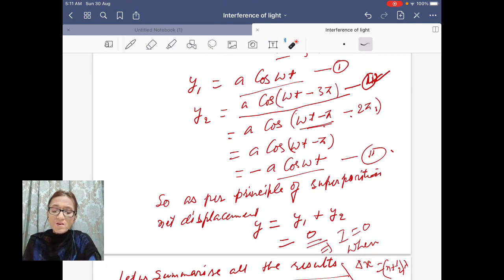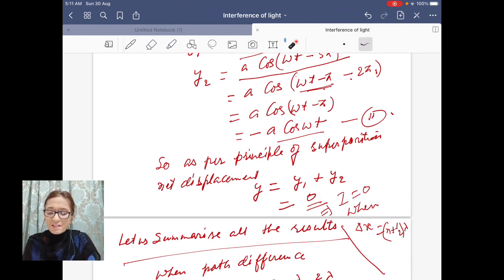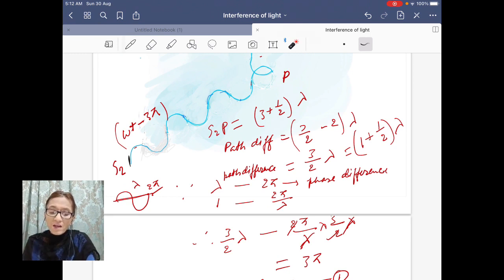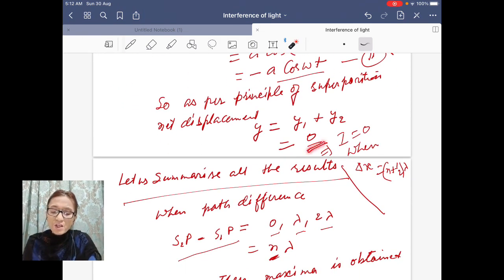So for the principle of superposition, when you add the two for finding net displacement, y is equal to y1 plus y2, and you will have zero displacement. So what you observe is that when you have path difference of odd integral of lambda, then you have zero displacement, so zero intensity.